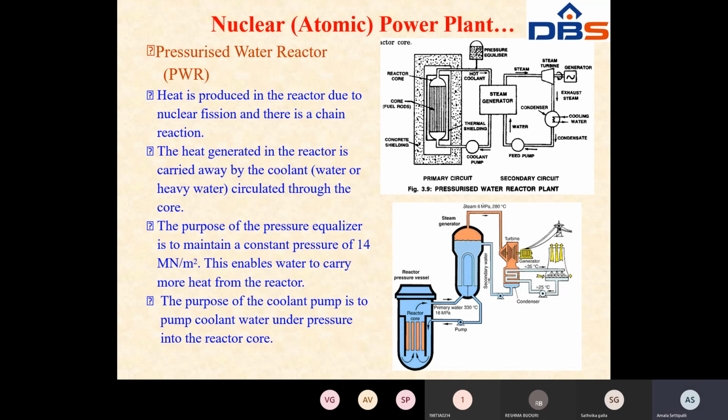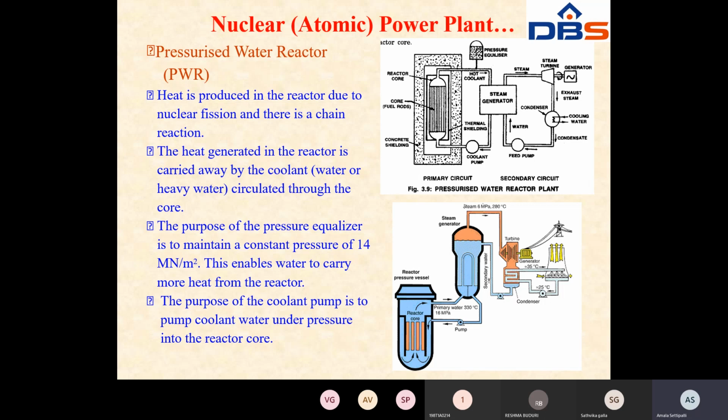According to the construction, and the moderators and coolant used in the reactor, you can say that it is a pressurized water reactor or a boiling water reactor.